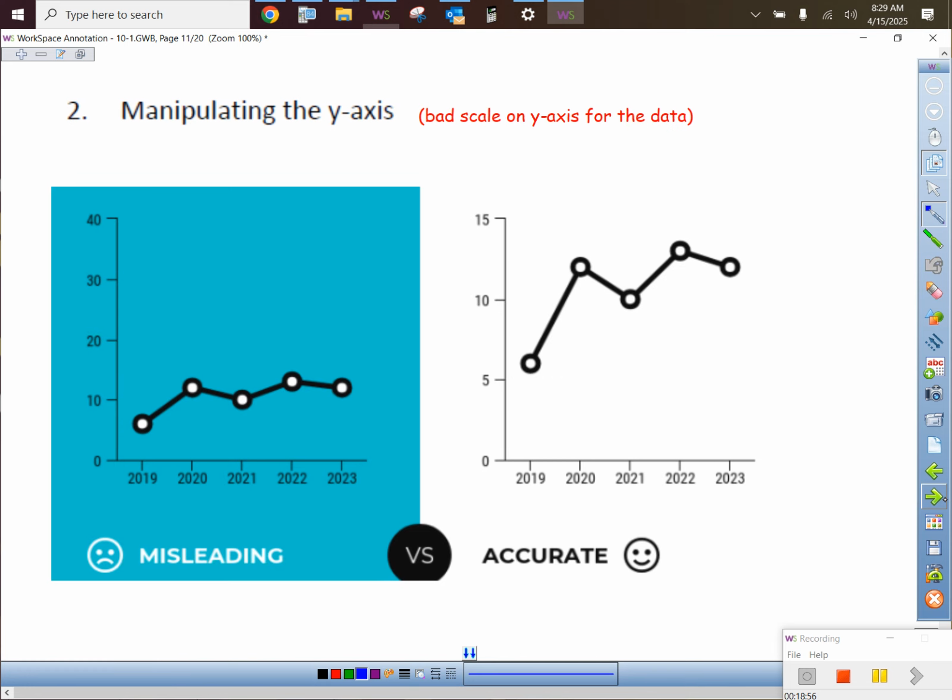Another way is manipulating the y-axis. You might want to put a note: they have a bad scale on the y-axis. They have a bad scale.